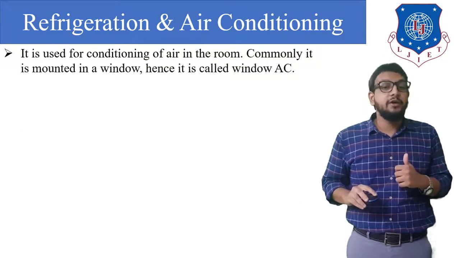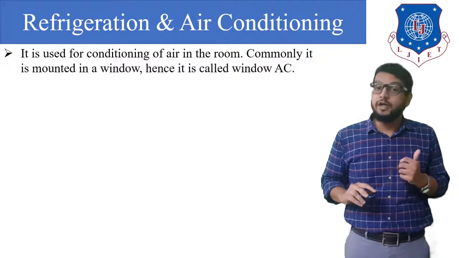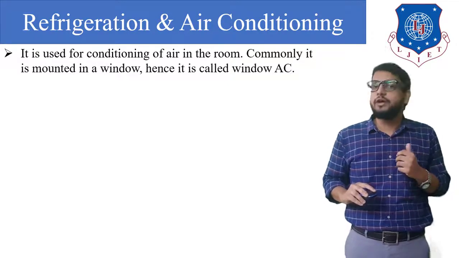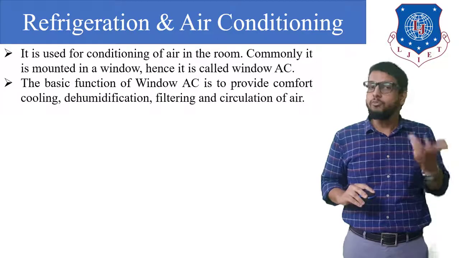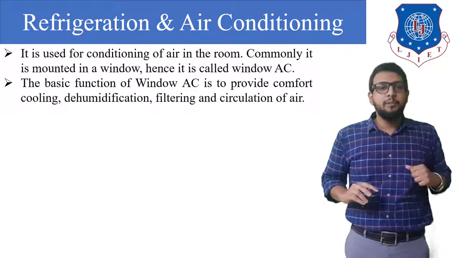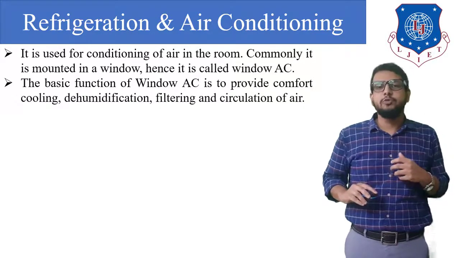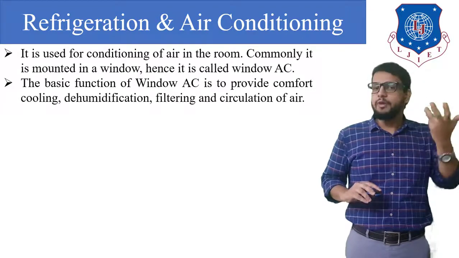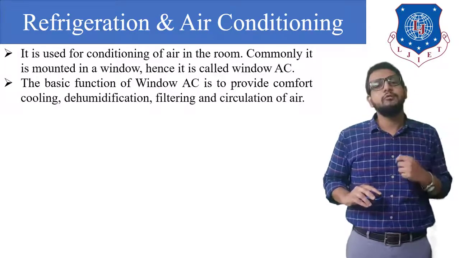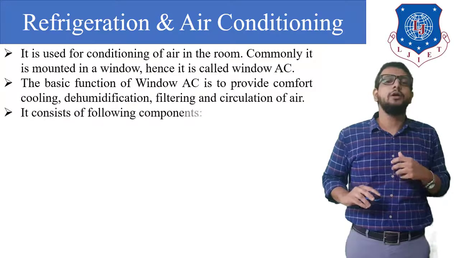So you can see that I have written it is used for conditioning of air in a room. Commonly it is mounted in a window, and hence it is called a window air conditioner. Very simple. The basic function of a window air conditioner is to provide comfort, cooling, dehumidification, that is removing moisture, filtering and circulating the cool air.